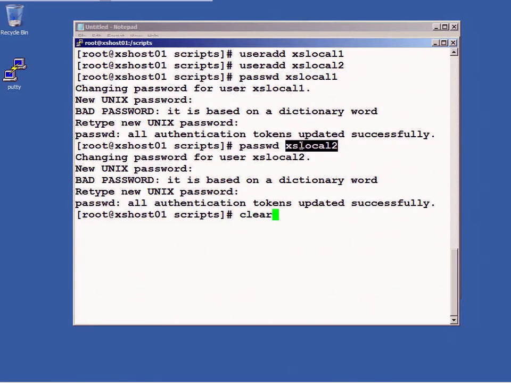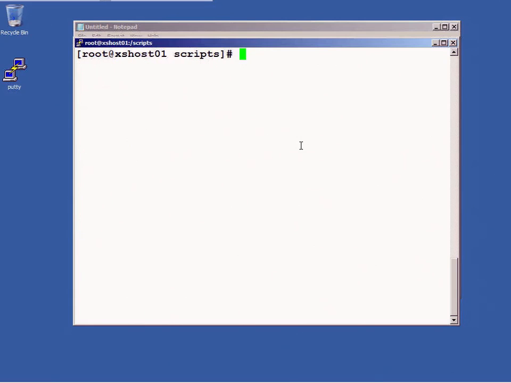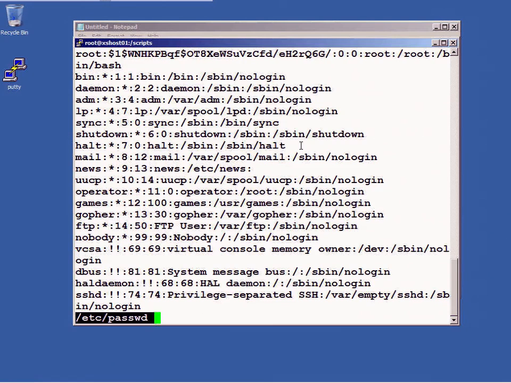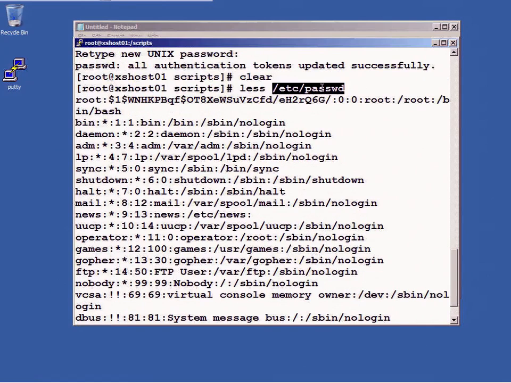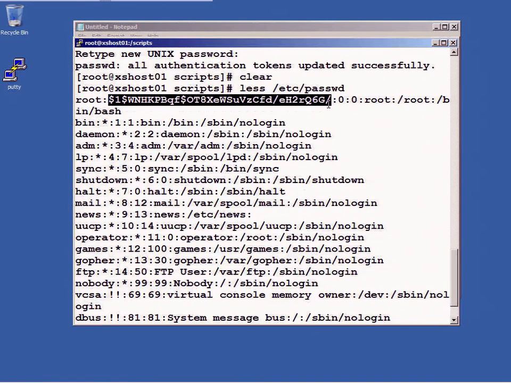Okay. Also in Linux, there is a tool called less, which will allow you to view files on a per page basis. So here's a file called passwd, and the passwd file lists all of the users that exist in this Linux system. Root is the name of the user. This right here is the encrypted password for the user account. This is the user ID and the group ID associated with the root user.